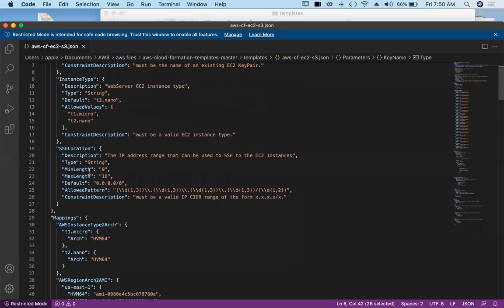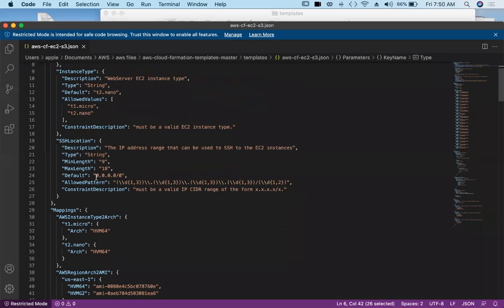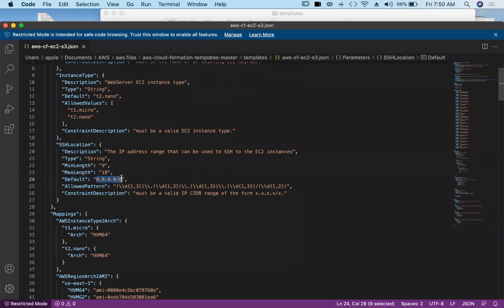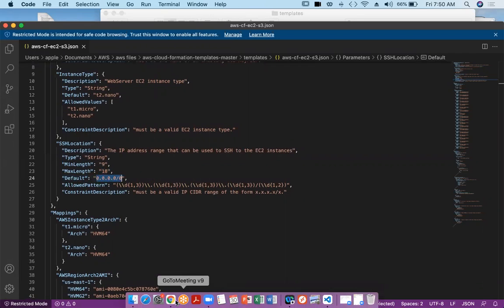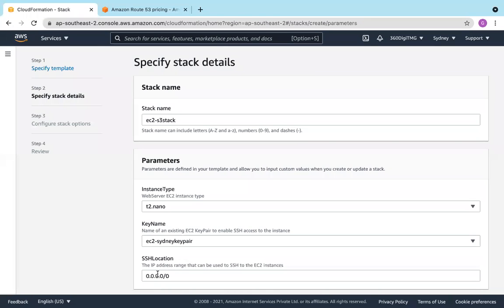By default, we are giving SSH location as internet sided. And allowed pattern, all these details are related to this one, SSH allocation. And here we don't have an option. By default, we have set it as internet sided block.